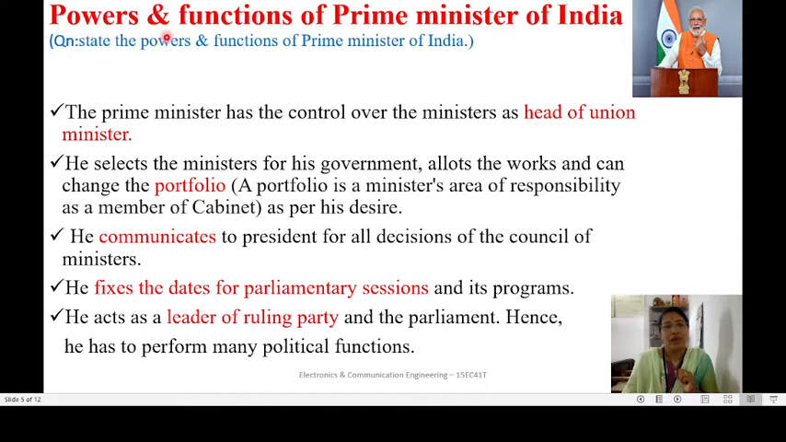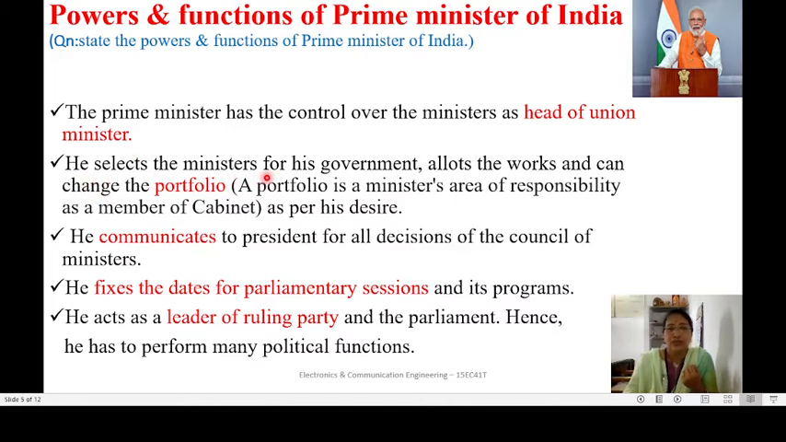Okay, what are the powers and functions of Prime Minister of India? In examination, it is asked as state the powers and functions of Prime Minister of India, or it may also be asked as what is the role of Prime Minister of India. Let us study it one by one. The first function is that the Prime Minister has control over the ministers as head of Union Ministers. So the Prime Minister has control over the Council of Ministers and also acts as head of the Council of Ministers. The Council of Ministers is also called the Union Ministry.